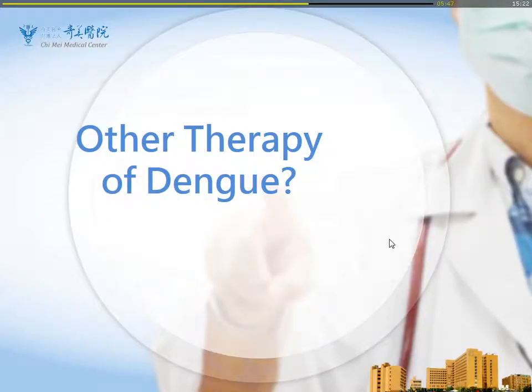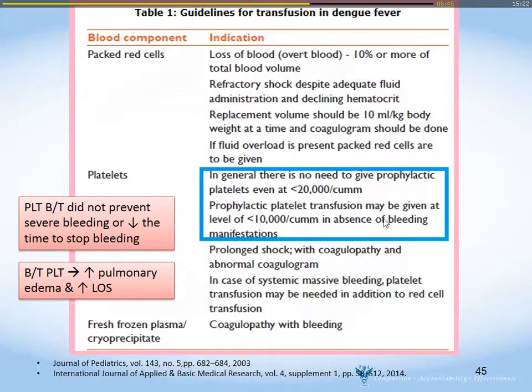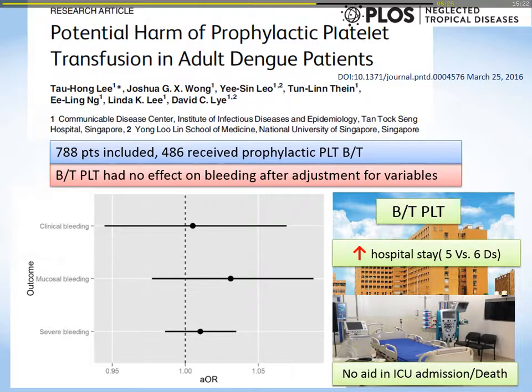So what about the other therapy for dengue? According to the guideline for transfusion in dengue fever, prophylactic platelet transfusion is not recommended for patients. It doesn't prevent bleeding. From my own personal experience with the guideline, I think more than 20,000 is enough.